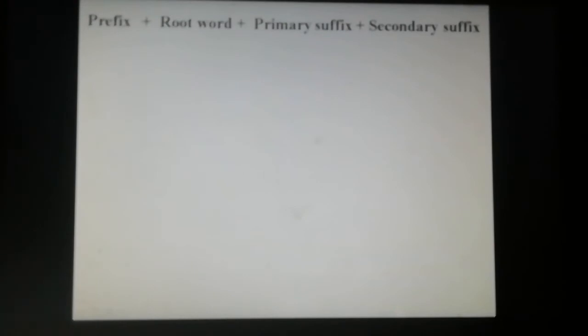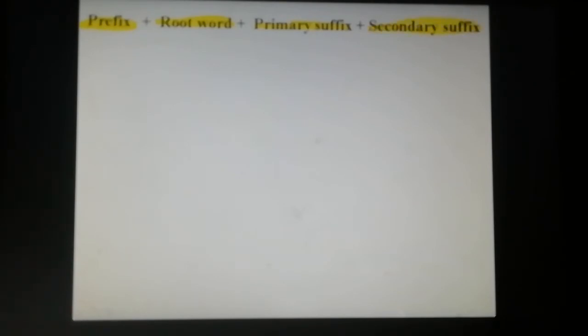Once again recall: the prefix is the substituent name, then the root word, the longest carbon chain, then the primary suffix, which means saturation or unsaturation, and last the secondary suffix, the functional group.